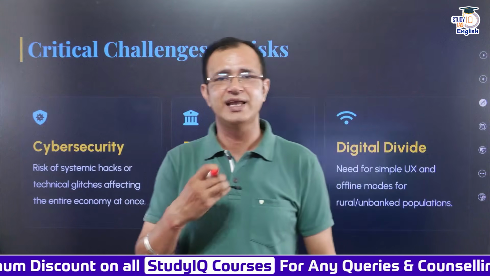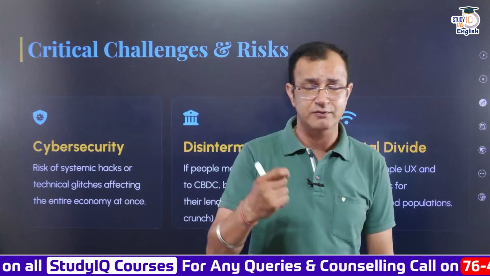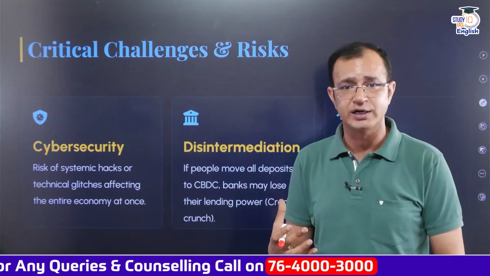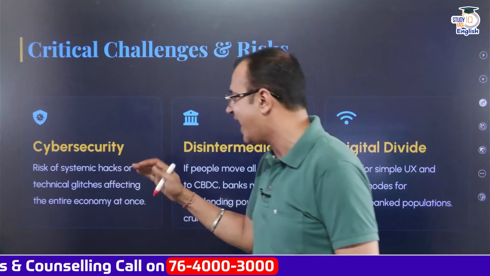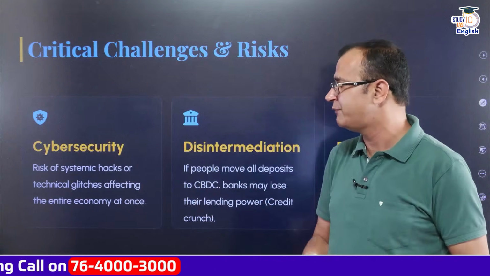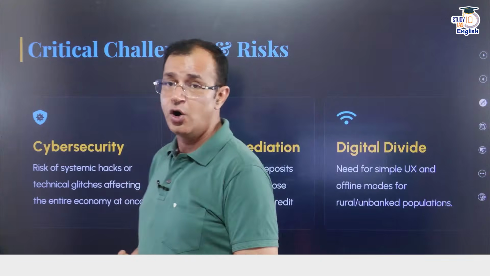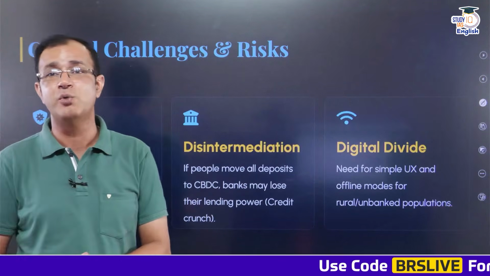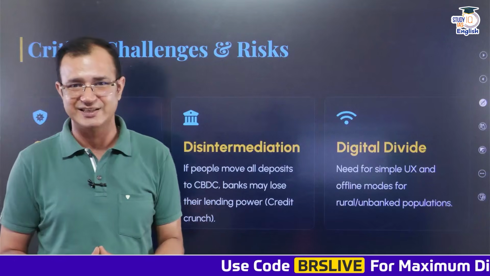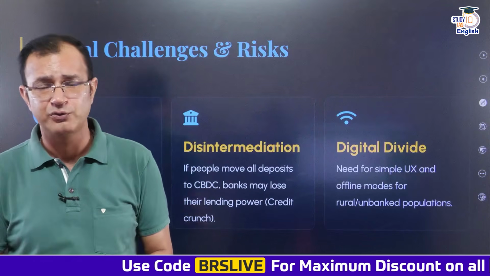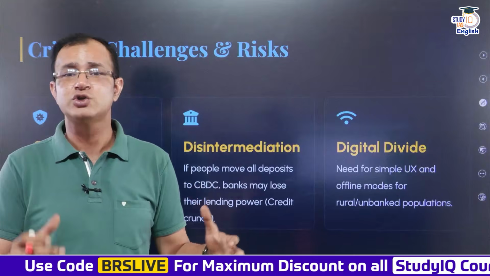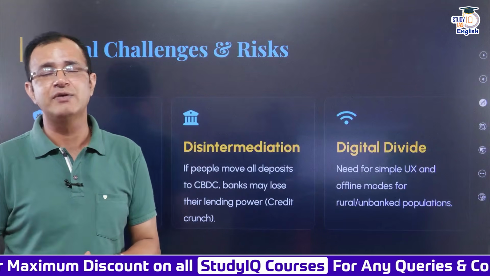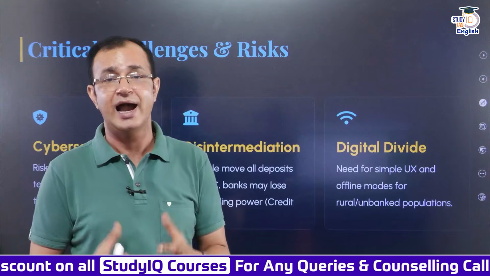But at the same time, everything has challenges and risks as well. The first challenge that the E-Rupee or digital currency has is cyber security: the risk of systemic hacks or technical glitches that may affect the entire economy at once. Also, there is the risk of disintermediation, where people move all their deposits to the CBDC. Suppose everybody moves their complete deposits to the CBDC, what will happen? The banks will lose their lending power, and ultimately that will lead to a credit crunch in the society and in the economy.